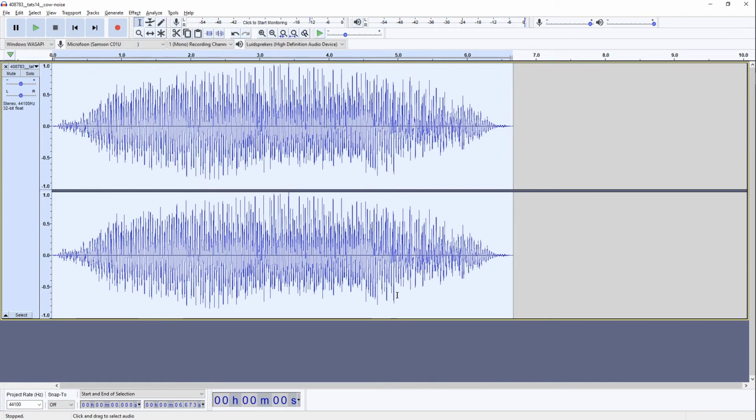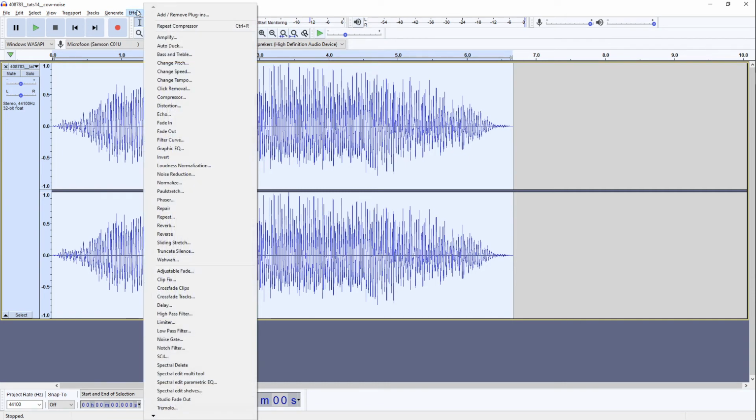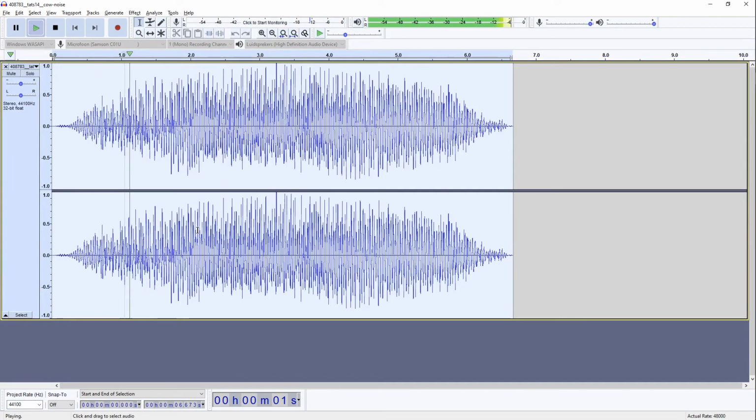Pretty cool. And now we're going to do a bit of a trick. What we're going to do is we're going to actually reverse the sample. So we go to Effect and then Reverse. This is my personal taste. I just think that it sounds much better and more aggressive now and more like a creature or a monster. As far as the sound effect is concerned, we're pretty much done now.